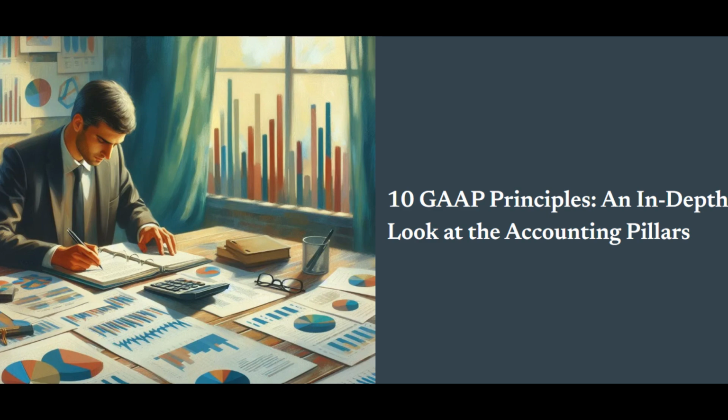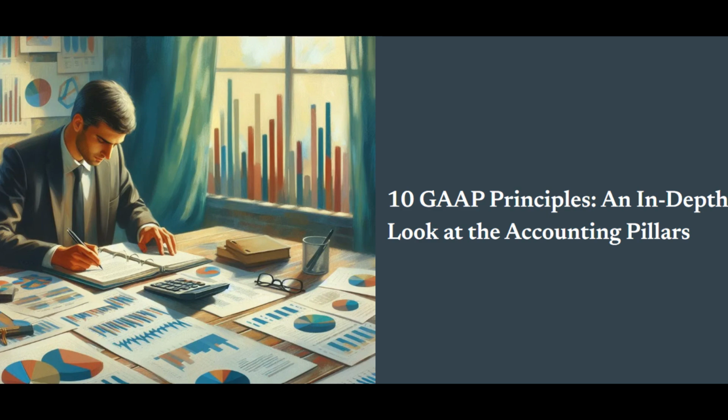Now, let's discuss the principle of continuity, also known as the going concern concept. This principle assumes that a business will continue to operate into the foreseeable future. This assumption affects how assets and liabilities are valued. For instance, if a company owns machinery, it's valued based on its future utility rather than its liquidation value. This principle is crucial for understanding the long-term viability of a company. If there are signs that the business may not continue, accountants must reassess asset valuations, which can significantly impact financial reporting.